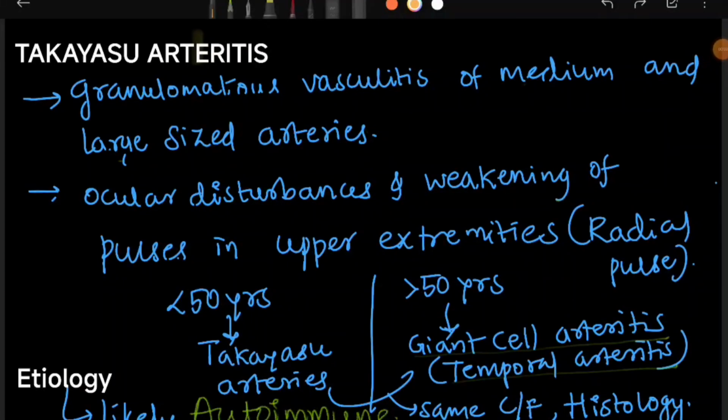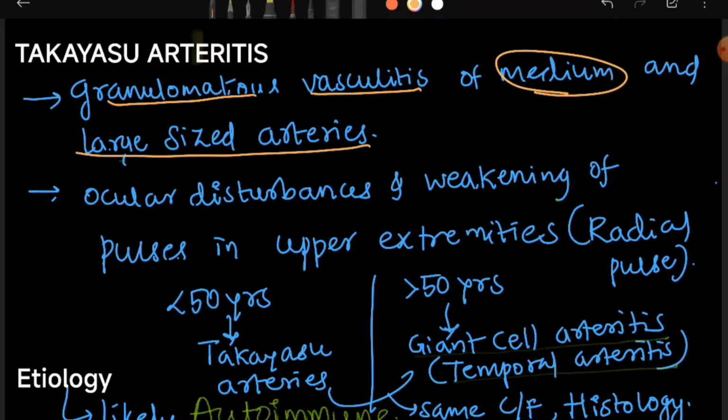Today's topic is Takayasu Arteritis. It is a granulomatous vasculitis of medium and large sized arteries. There will be manifestations of ocular disturbances and weakening of pulses in the upper extremities.